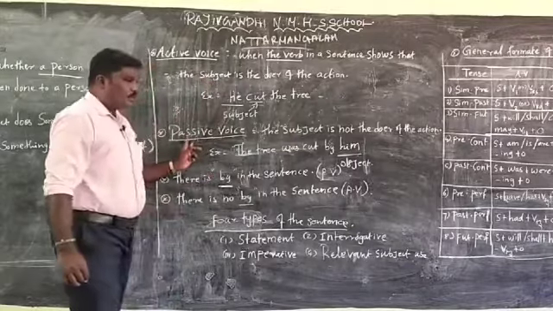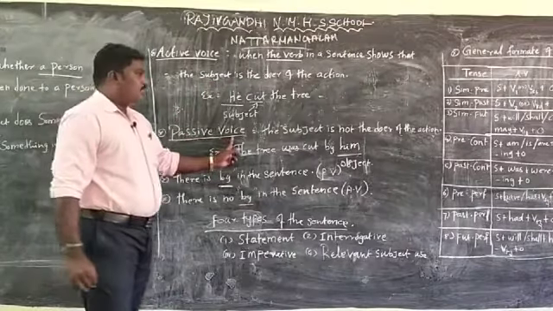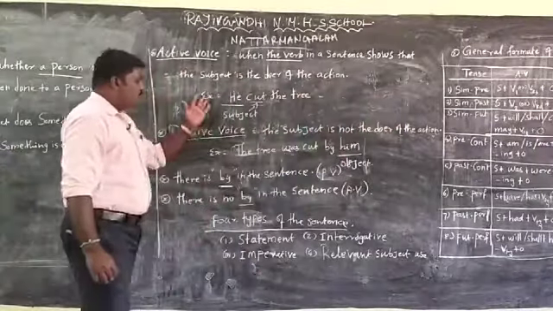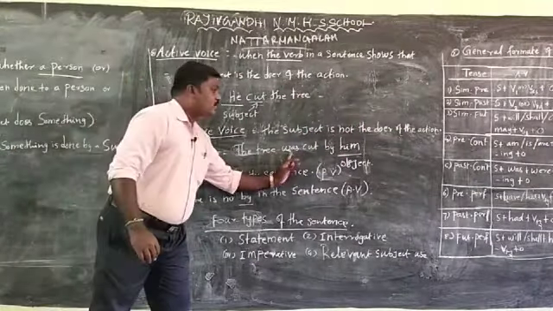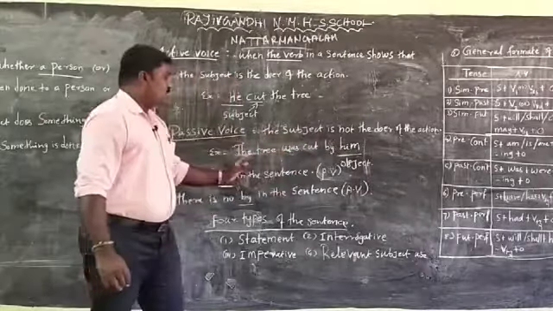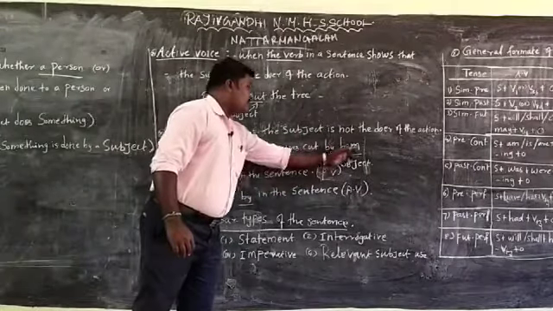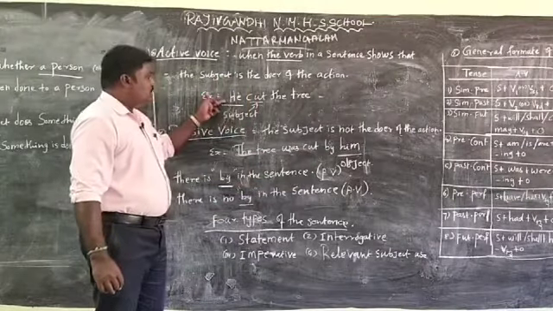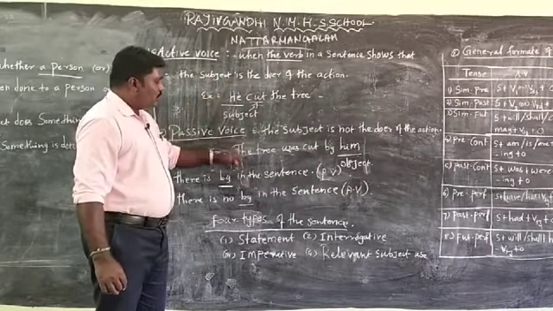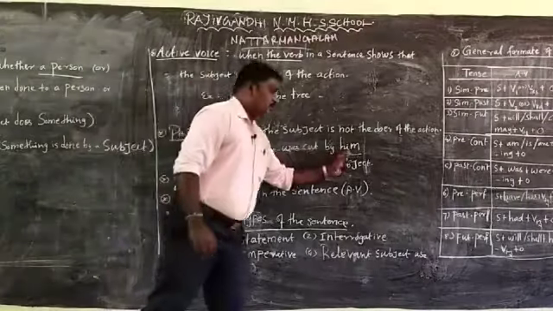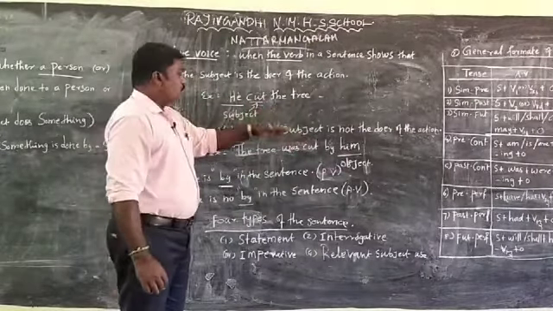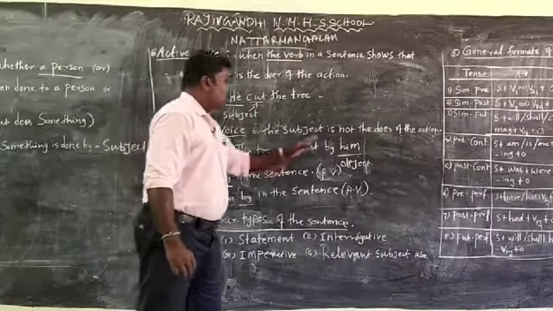Next one, passive voice. In the passive voice, the subject is not the doer of action. What is the difference? In this sentence, the tree was cut by him. Here is the object, this is the verb, this is the subject. According to the first sentence, he is the subject. According to the second sentence, him is the object. But in this sentence, the subject is not the doer of action. Importance is given only to the object.